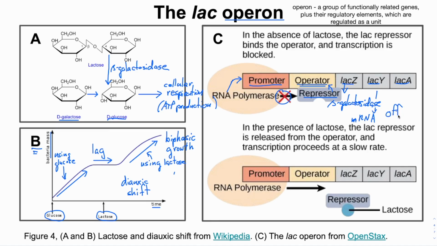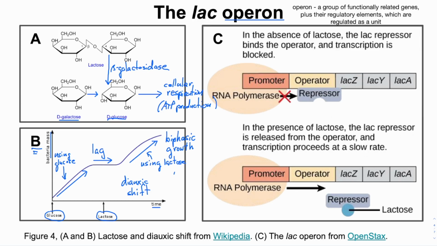The sugar lactose binds to and inhibits the LAC repressor. If it's inhibited, that means it's not bound to DNA and RNA polymerase can make RNA normally. Lactose therefore induces the genes necessary for its own metabolism. Let's go over that again. The LAC operon is inducible. That is, it can be turned on in the presence of lactose.